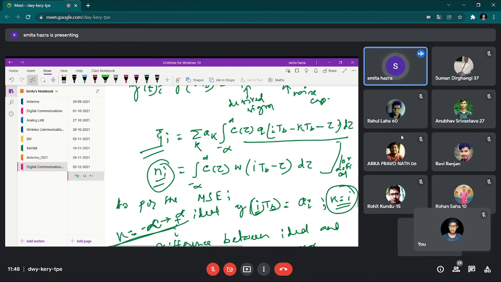The expectation of zeta i square. So when we write this, then zeta i means this. So here just follow the sequence: zeta i, summation over k, ak, ith instant k t b. This actually means what is the sequence you are considering.